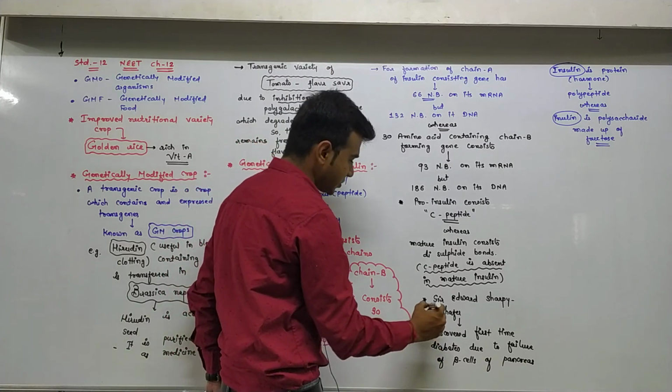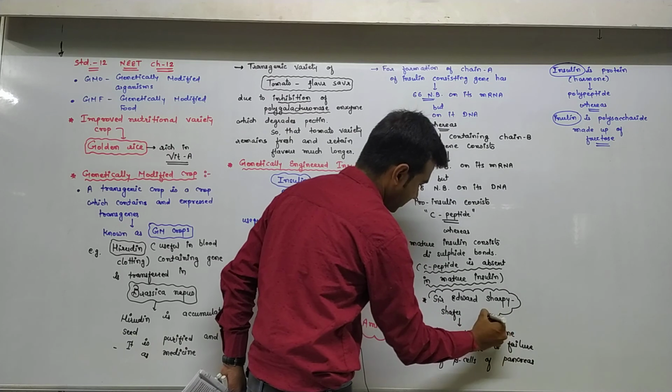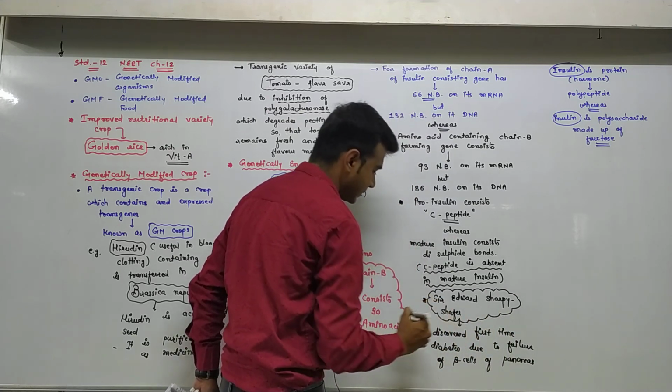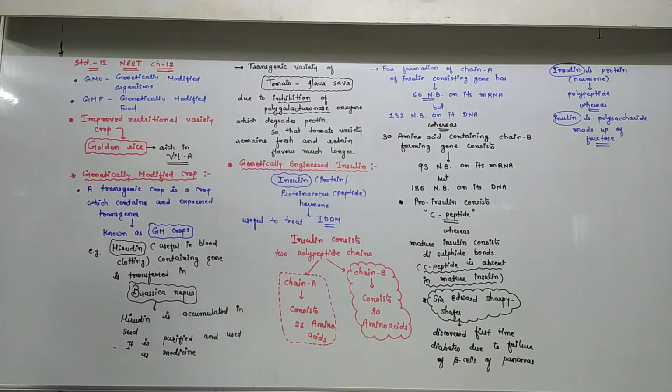Sir Edward Sharpey-Schafer was the first to note that due to effects on the pancreas beta cells, diabetes occurs.